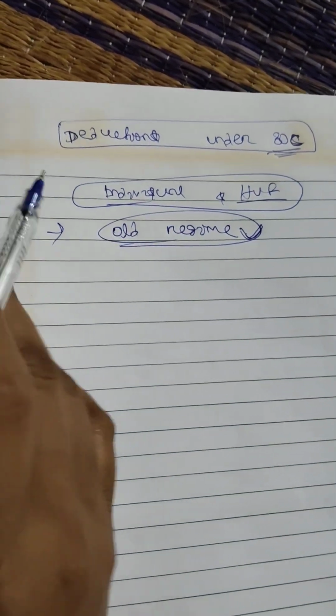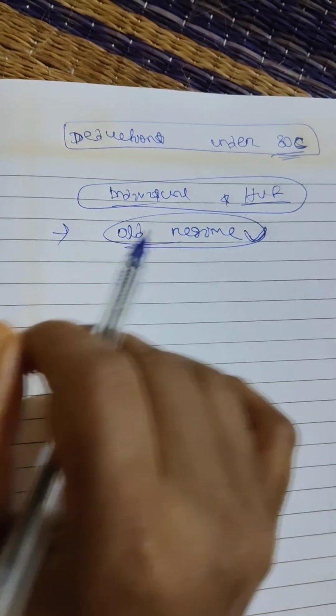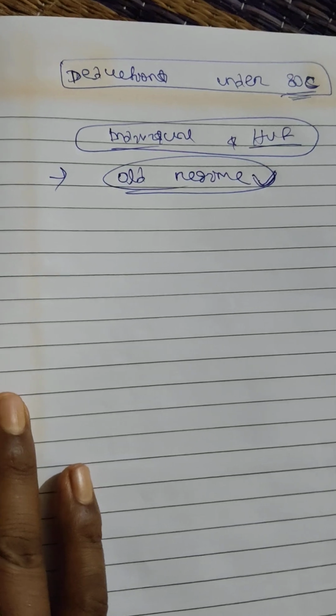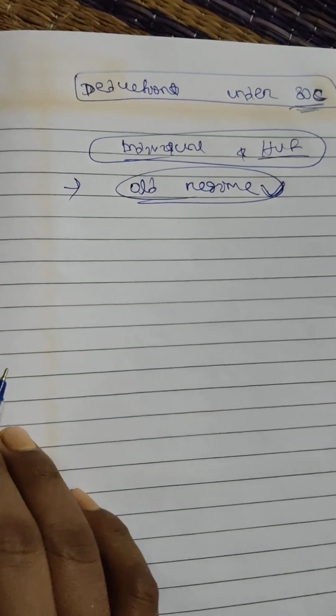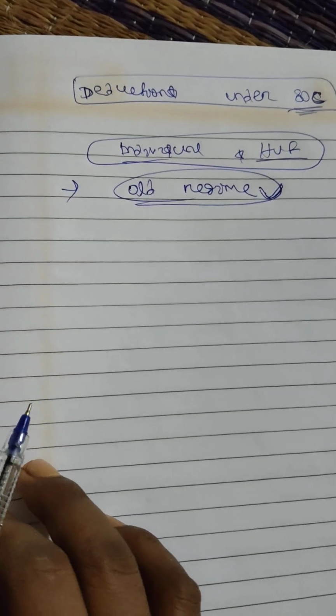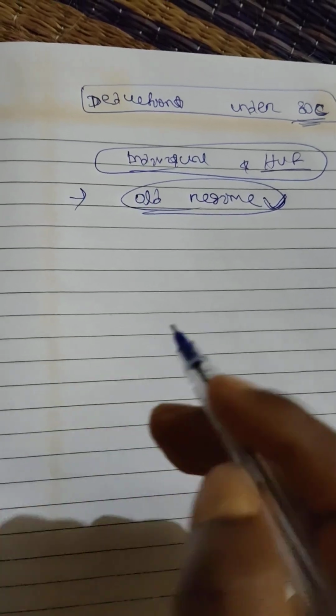This 80C is the section for investments or deposits made by the individual or HUF in particular, like LIC or fixed deposit. For that they will have a deduction from the whole income.